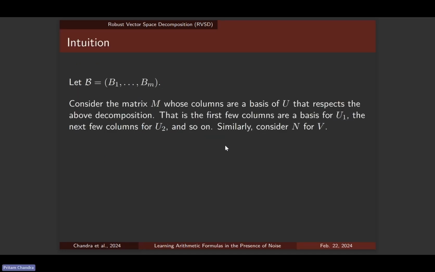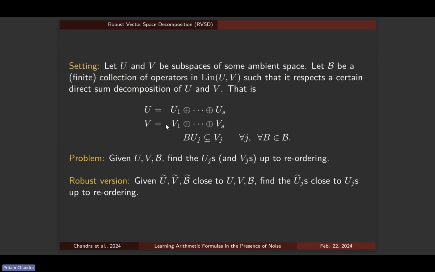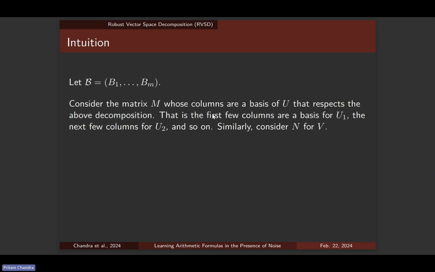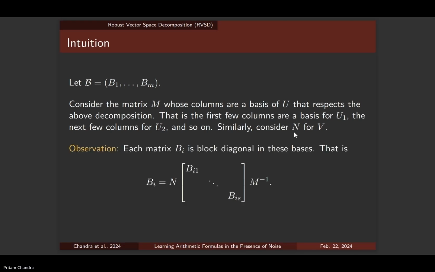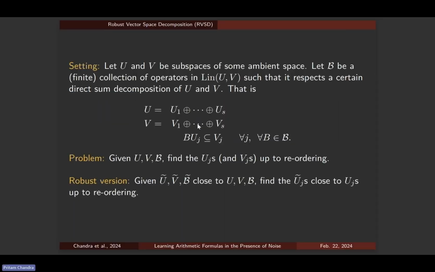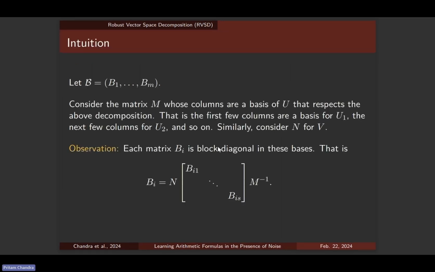Let's call these operators in this collection B1 to Bm. And let's take a basis of U that respects this decomposition. Essentially, the first few vectors are a basis of U1, the next few are a basis of U2, and so on. And we stack this basis into this matrix M. Similarly, we stack a basis for V into N. Now, if you rewrite Bi in this new basis, because each Bi takes Uj to Vj, these Bi's in this new basis are just block diagonal matrices.